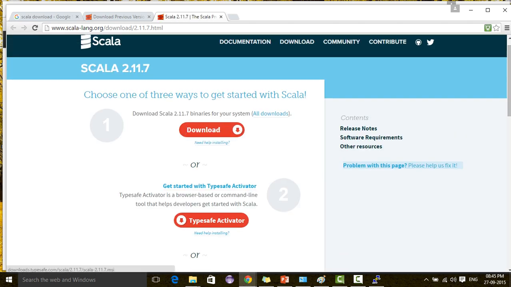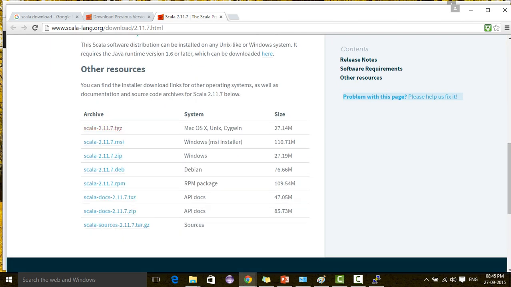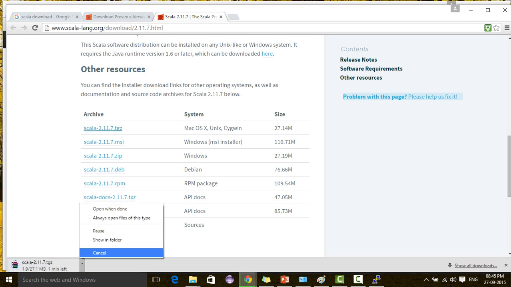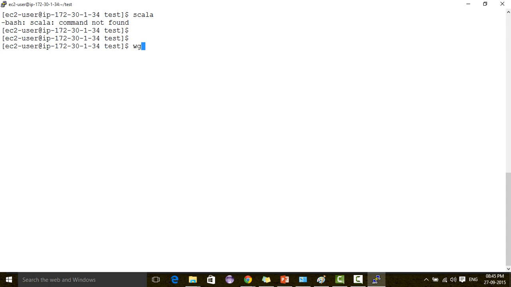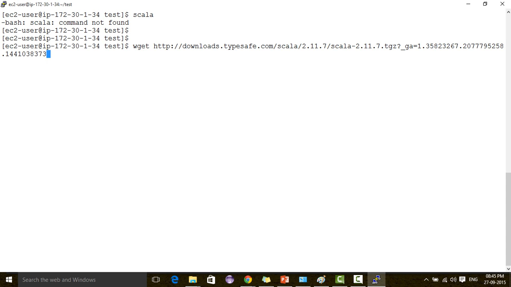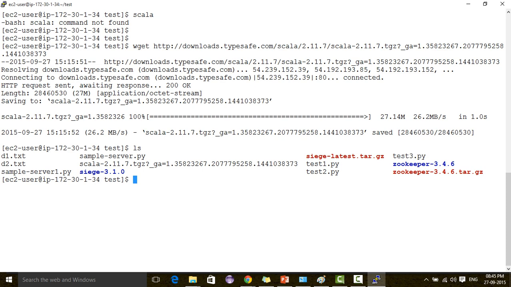This one is for Windows, it's a .exe. And here we get the macOS, Unix or Cygwin version. So we'll copy this URL and download here. You can do it either way: you can download on Windows and copy it to this machine, or if you have an internet connection on that machine itself, you can download directly from the command line.